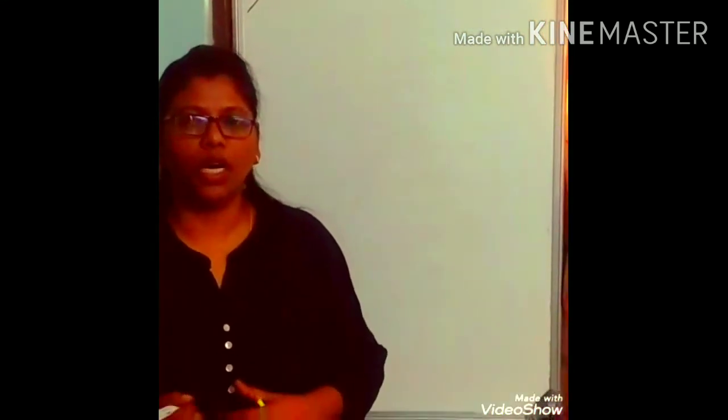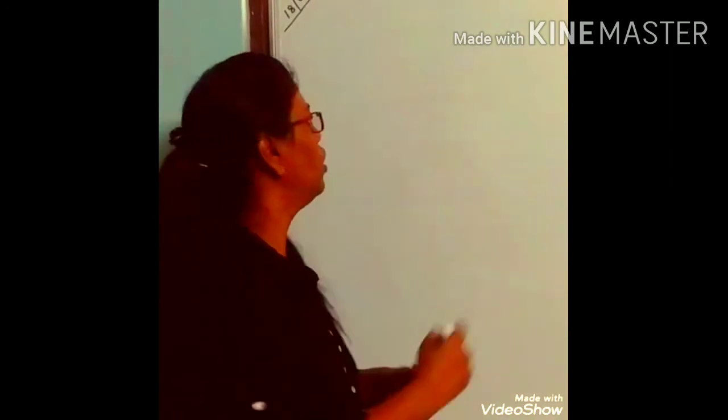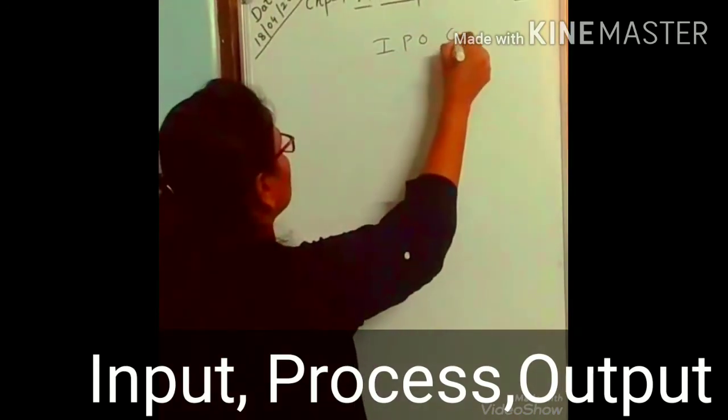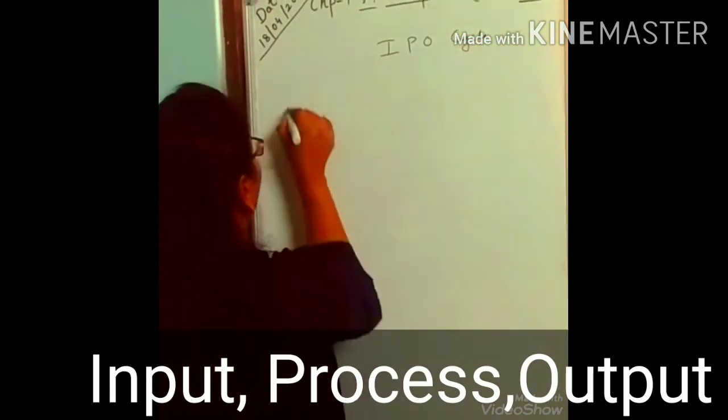Now we are going to study what is the input process output cycle. Now, what is the mechanism of computer? Or you can say, how does a computer work? Computer works in a cycle that is called input process output cycle.